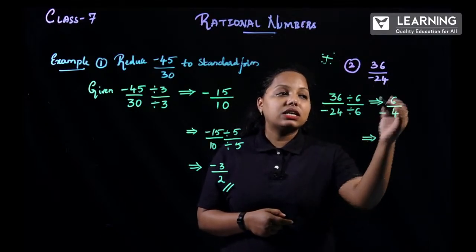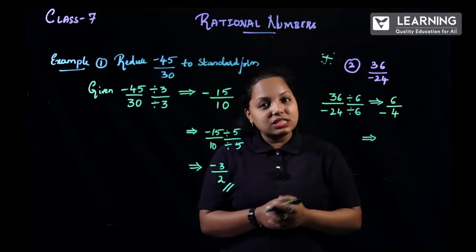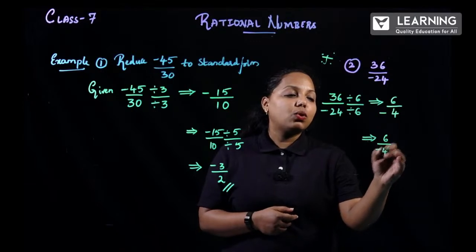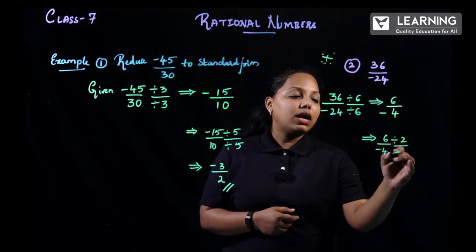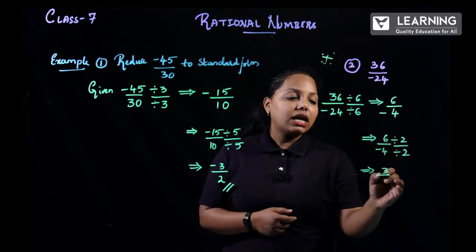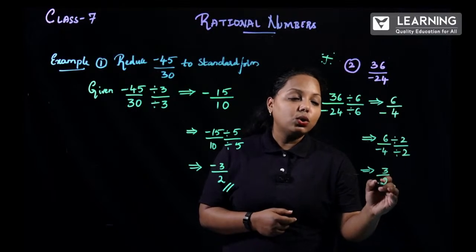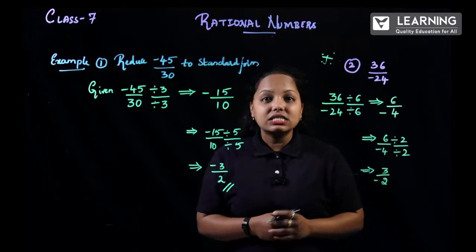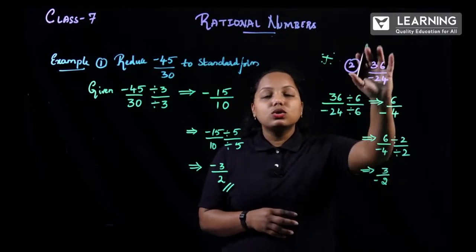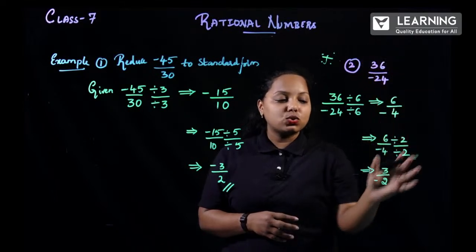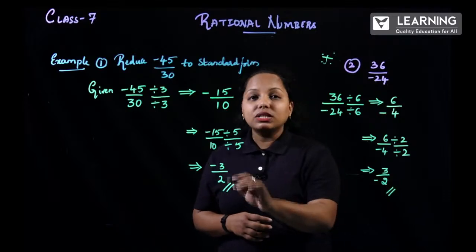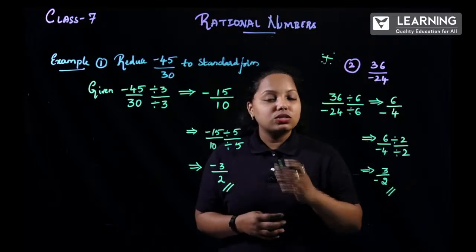Now can I still reduce this one? Yes, obviously yes, because both are even numbers over there. So now 6 by minus 4 divided by 2 and divided by 2 over there. So this is nothing but 6 divided by 2, 3, and this is minus 4 divided by 2, 2, but keep the minus sign as it is, don't touch that. So yes, this also you will be getting 3 by minus 2. So what is the reduced form of 36 by minus 24? It is 3 by minus 2. So I hope you are clear with these two types of reducing. So this is a sure question.